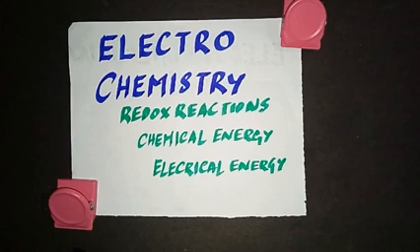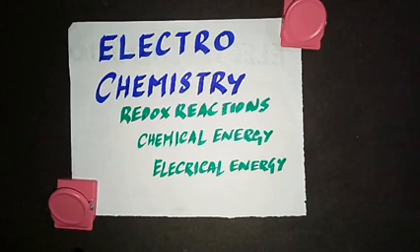So electrochemistry deals with redox reactions, the energy that can be generated from redox reactions or the electrical energy that is needed to carry out a redox reaction. So when we say redox reactions, the containers or vessels where these changes are carried out. What changes? Converting electrical energy into chemical energy or chemical energy into electrical energy. So the containers or vessels in which these changes are carried out are known as cells. So in this lesson, we are going to learn about these changes in energy and also about cells.